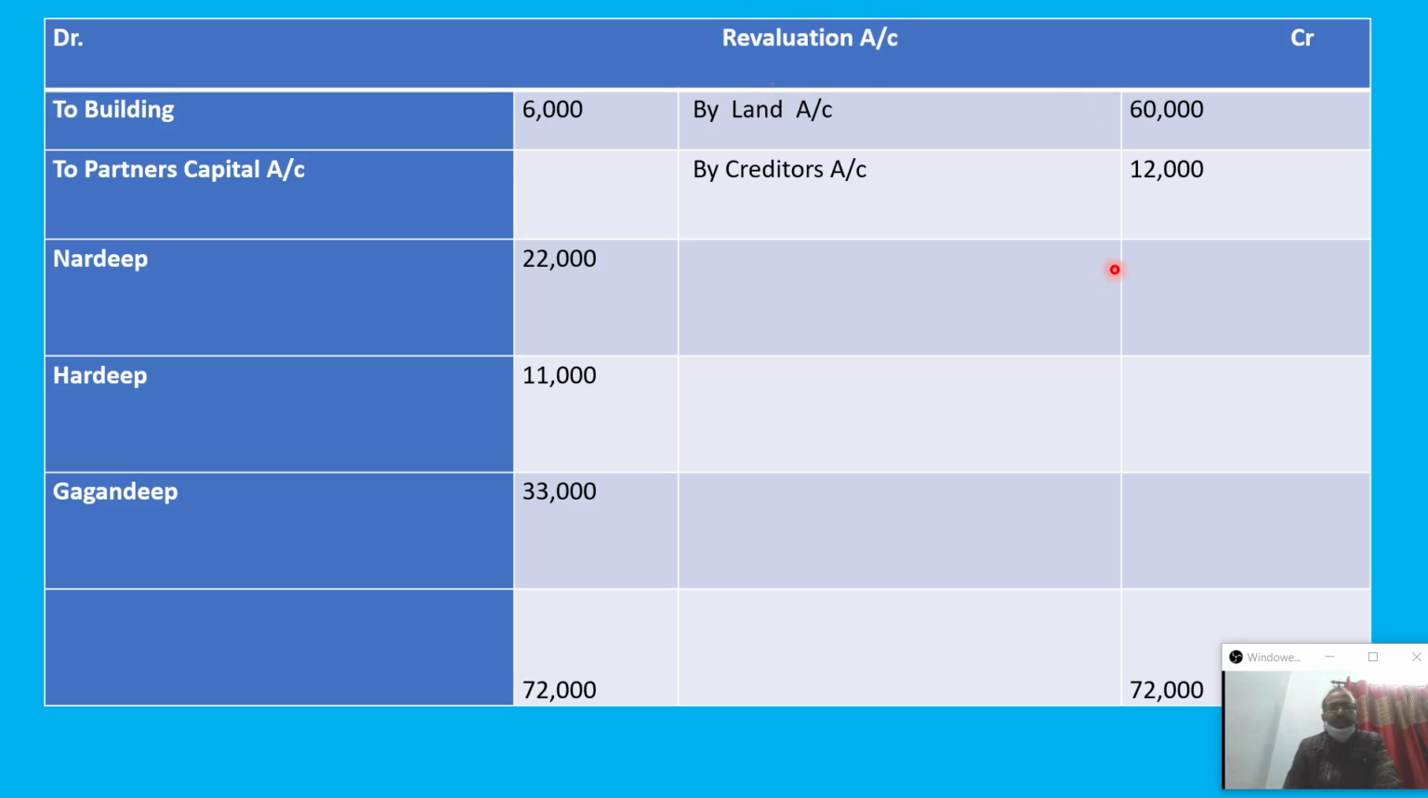Profit on revaluation, by nature, is a nominal account. If the credit side is heavier than the debit side, it is called profit on revaluation, and we have to transfer it to the partners in their old profit sharing ratio. There are three partners, so it is distributed in the 2:1:3 ratio. They get 22,000, 11,000, and 33,000, which goes to the partners capital account.